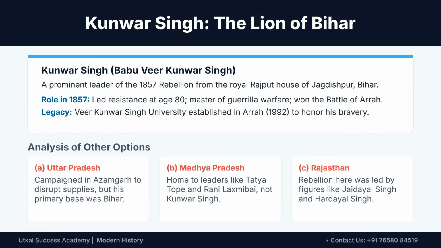Kunwar Singh, the Lion of Bihar, led the resistance at age 80 from Jagdishpur. He was a master of guerrilla warfare and won the Battle of Arrah. Other options for the revolt include Tatya Tope and Rani Laxmibai in Madhya Pradesh.